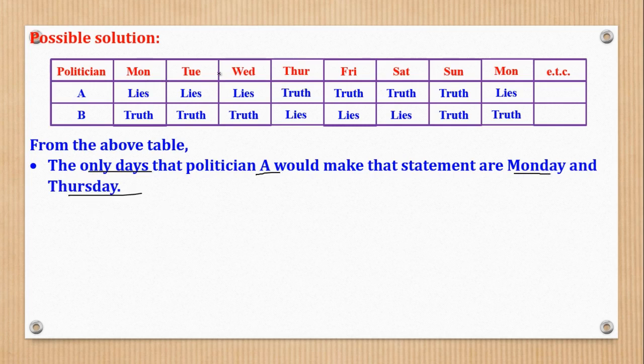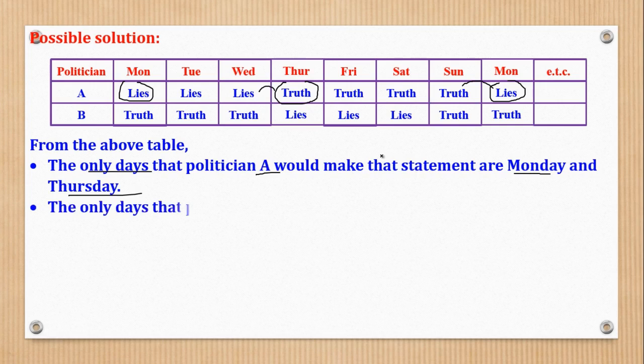So if you isolate Monday, which is here, and Thursday, which is here, those are the 2 days in which politician A would make such a statement. Because here, truth, lies. Even here, lies, truth. That is politician A.